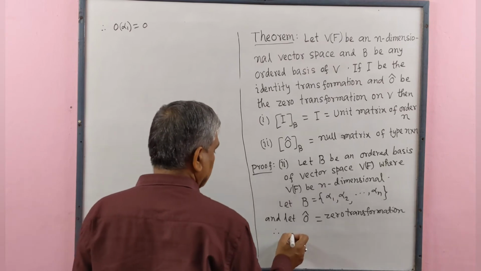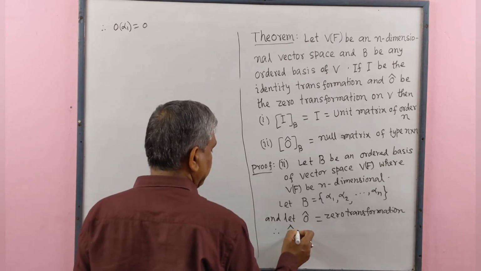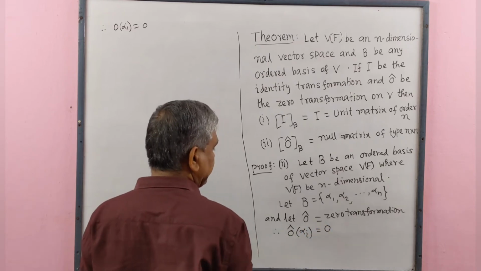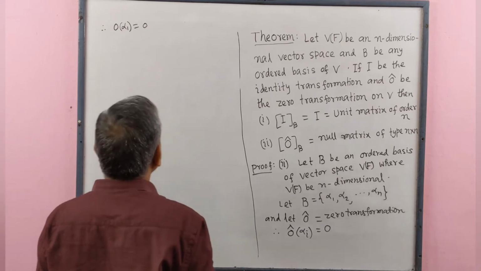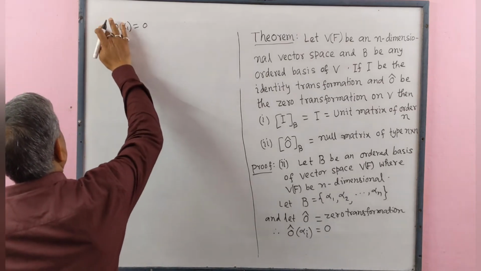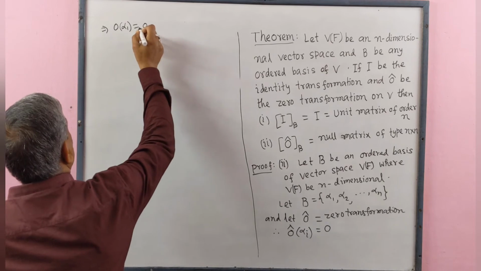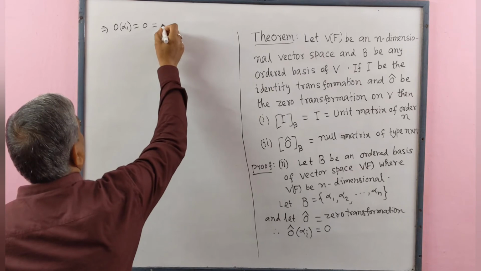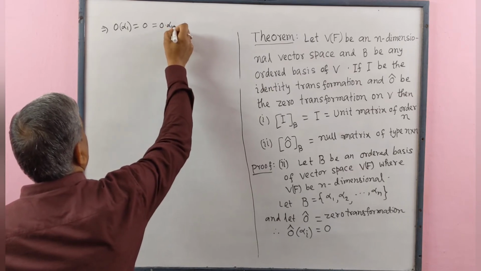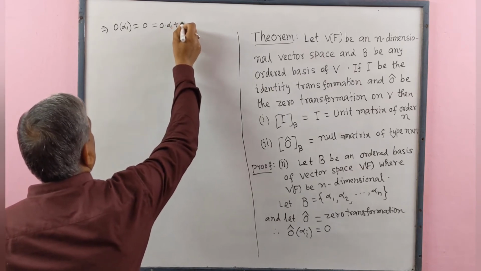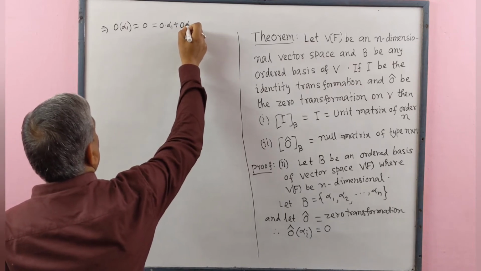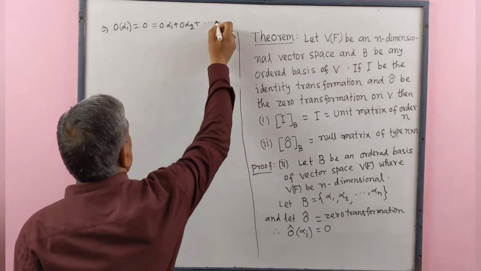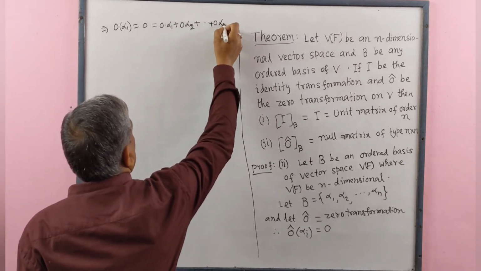Therefore, zero transformation of alpha i equals the zero vector. This implies that 0 cap alpha 1 equals 0. We may write this as 0 alpha 1 plus 0 alpha 2 plus ... plus 0 alpha n.